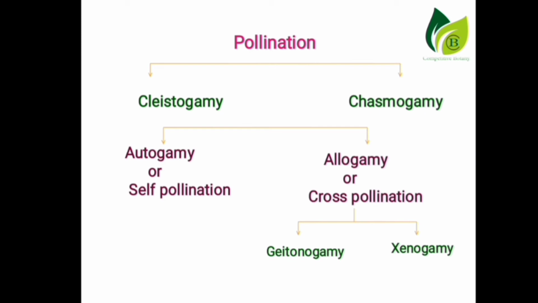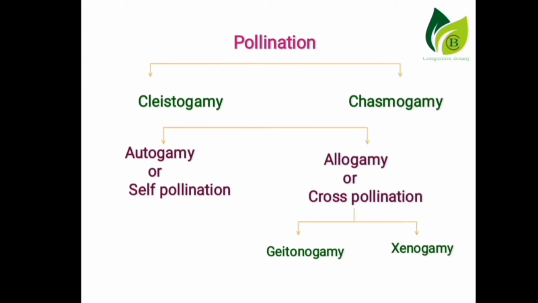Now going to the second one, chasmogamy. Pollination that occurs in opened flowers is called chasmogamy. Chasmogamy is again of two types, autogamy and allogamy. Autogamy is also called self-pollination. Allogamy is also called cross-pollination.